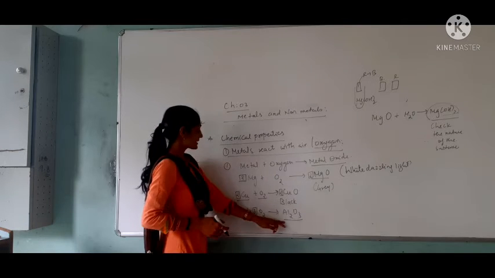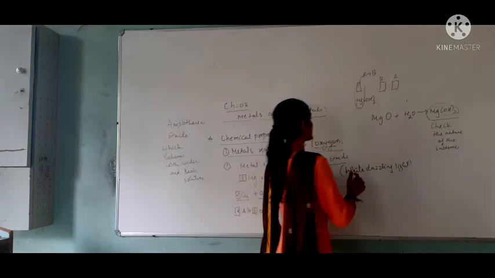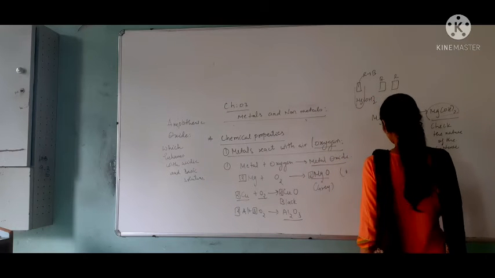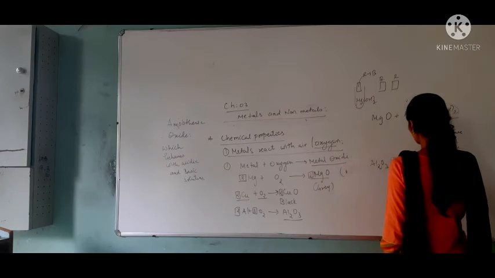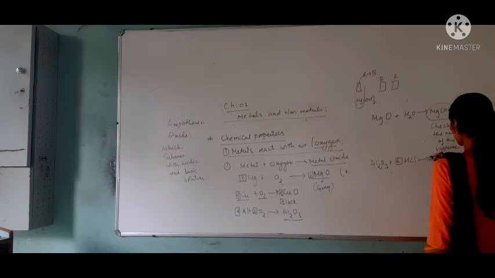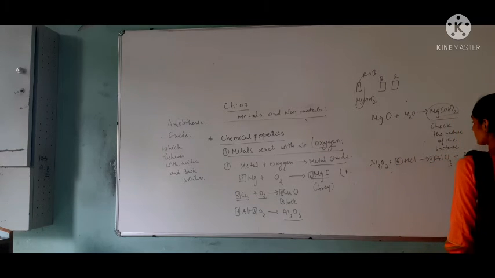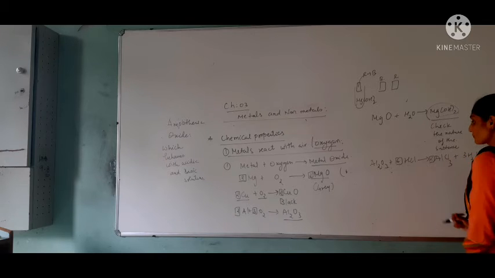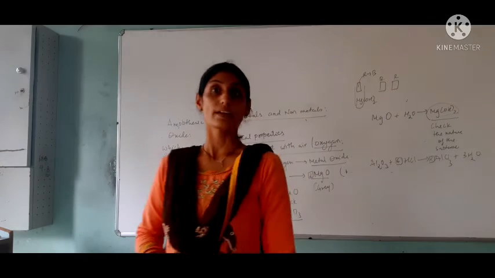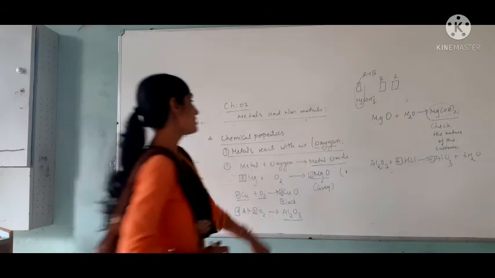An example is given in the textbook: whenever aluminium oxide reacts with 6 molecules of HCl, it produces 2AlCl3 plus 3H2O. So that is one oxide which, when reacting with hydrochloric acid, produces salt and water.